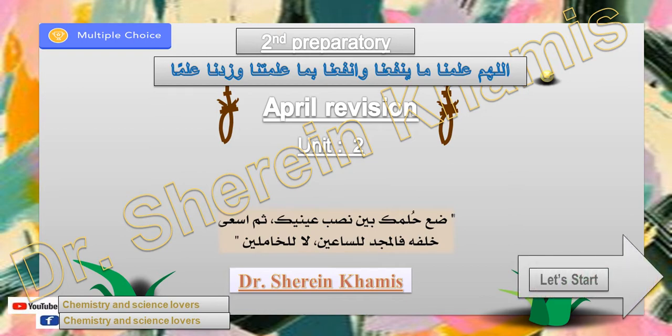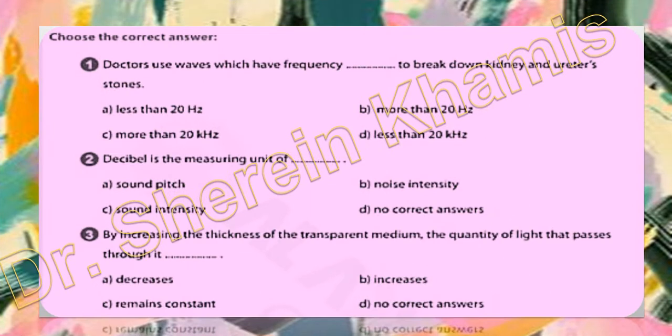Let's go. Question number one says that doctors use waves which have a frequency. What is the frequency used to break down kidney and ureter stones? We said that the waves, or ultrasonic waves, have a range to break down the stones of the kidney or the ureter.